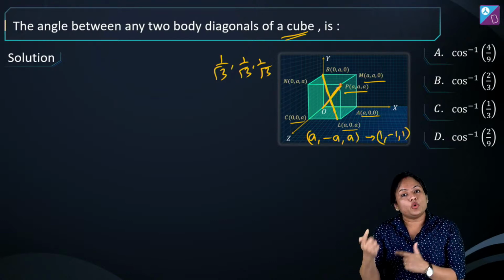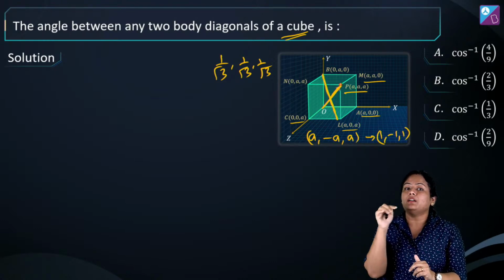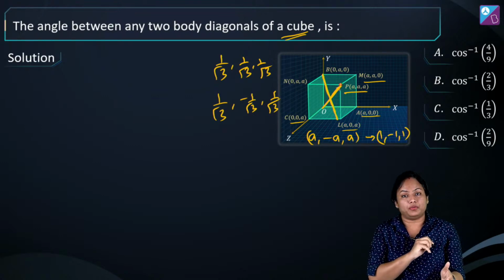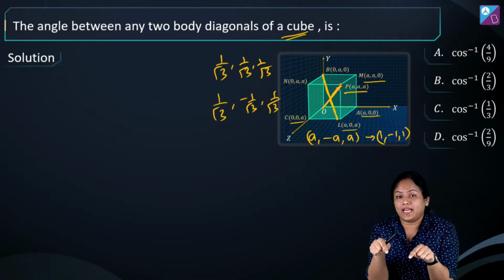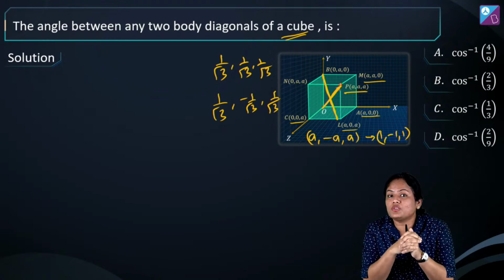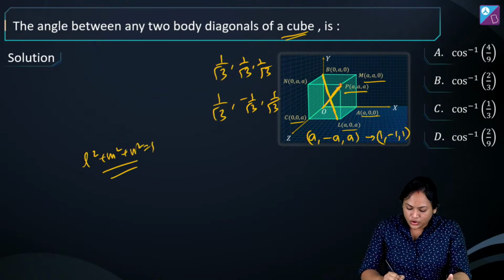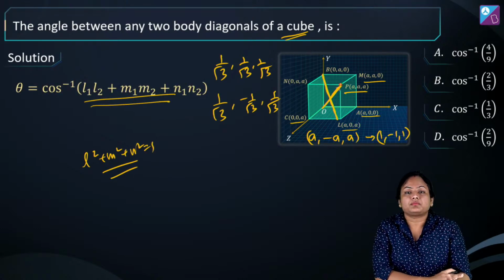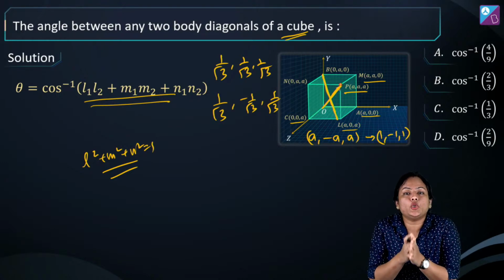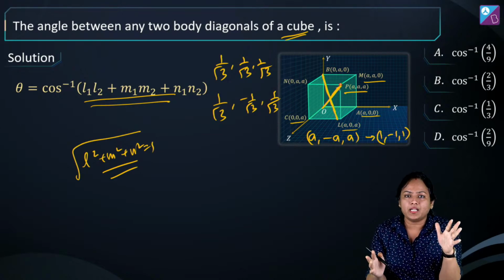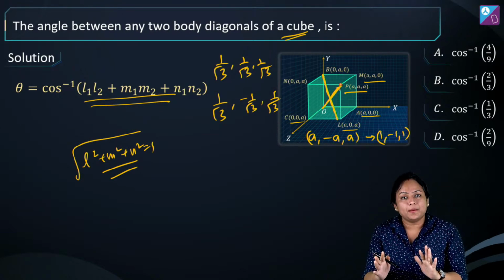Now, if I want to write its direction cosines, I'll again divide by its magnitude, which is root 3. So the other one will be 1 by root 3, minus 1 by root 3, 1 by root 3. Now these are my direction cosines. And what will be the formula for direction cosines? We already know that l square plus m square plus n square will be 1. So theta is directly cos inverse of l1 l2 plus m1 m2 plus n1 n2. The denominator part will definitely become 1 for both OP as well as BL.